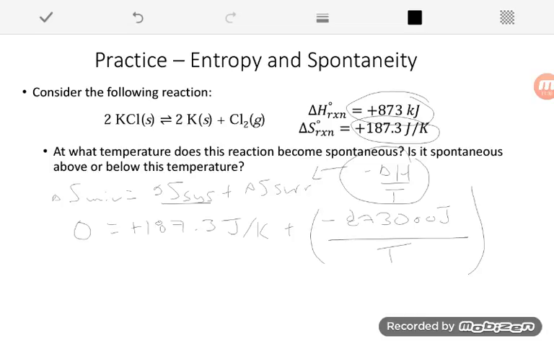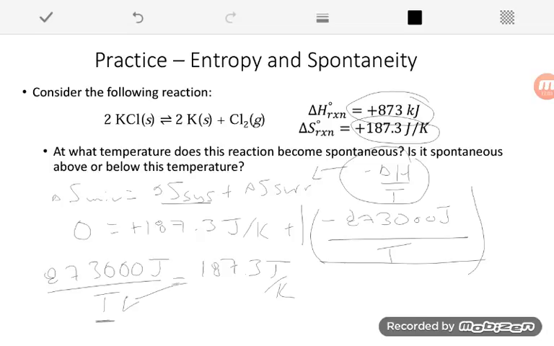So now it's just a matter of rearranging and solving for my temperature. So I'm going to add this second piece to the other side. So I'll get 873,000 joules over temperature is equal to 187.3 joules per Kelvin. And now, anytime you're solving for something on the bottom of a fraction and you have it like this, you can basically just swap these two pieces.